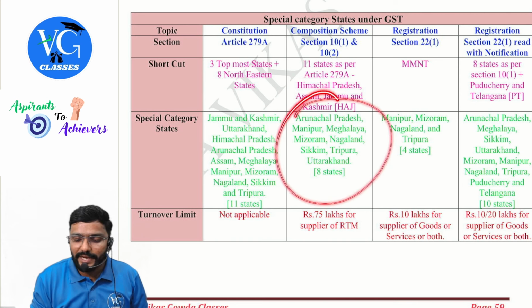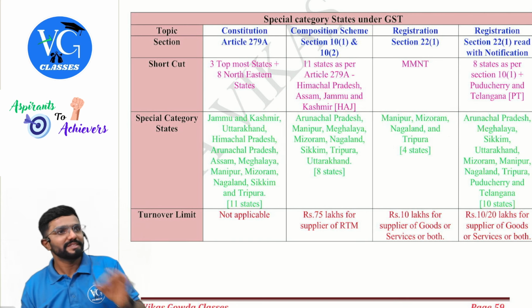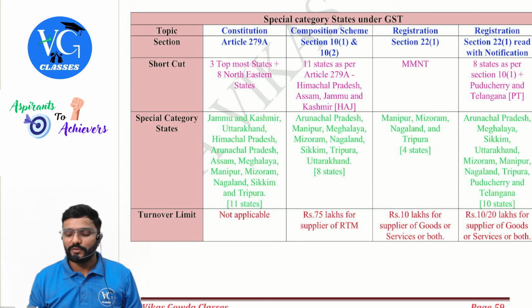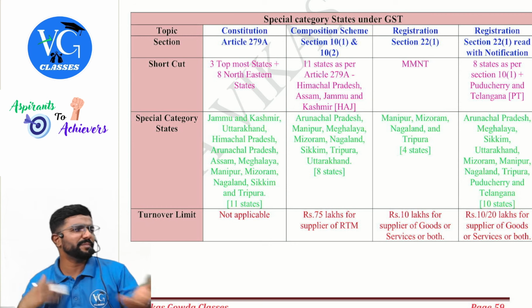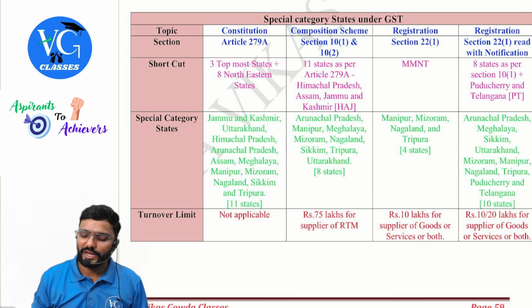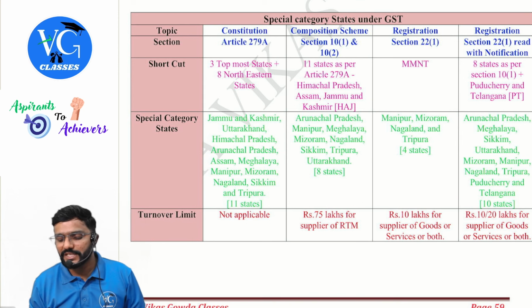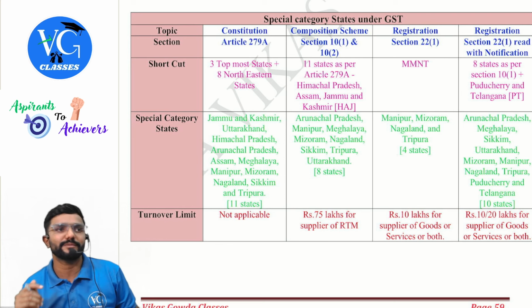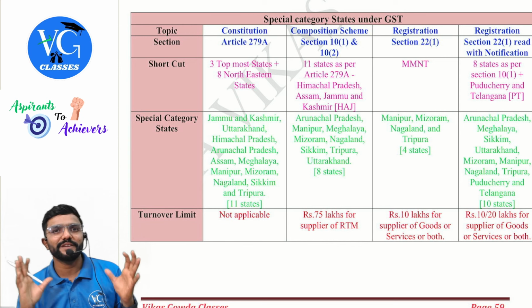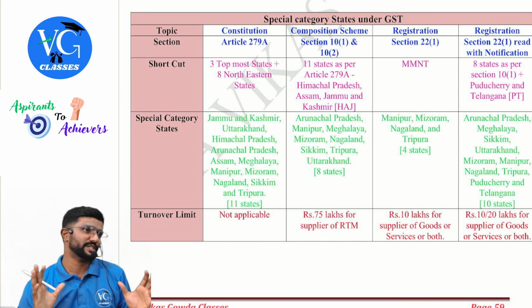So 8 we got. Now this 8 plus 2. PT is for notification. What is that PT, sir? Puducherry and Telangana. PT or TP? Anyhow you remember. Totally 10 states. For these states, what is the threshold limit applicable, sir? Either 10 or 20. 40 is not applicable for them. So in one place, I have given everything with respect to special states in one table.